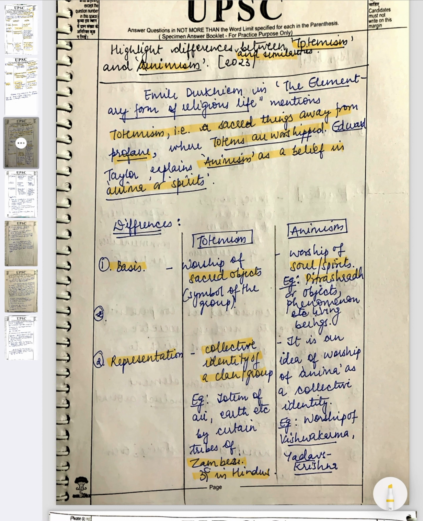Representation here is an idea of worship of anima as a collective identity. So it may or may not be tangible. So for example worship of Vishwakarma, because there are stories, there are myths, and so they were basically souls who have passed to the other realm. Or you may say worship of even living objects like trees, animals, etc., living things and living beings also.